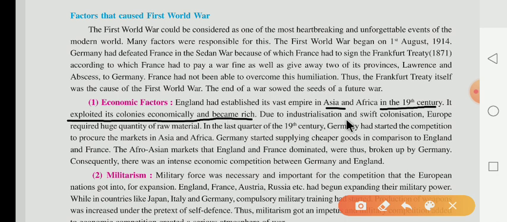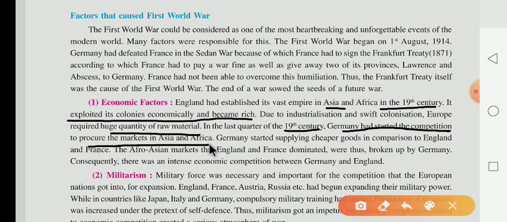Due to industrialization and swift colonization, Europe required a huge quantity of raw material. In the last quarter of the 19th century, Germany started competing to procure markets in Asia and Africa.